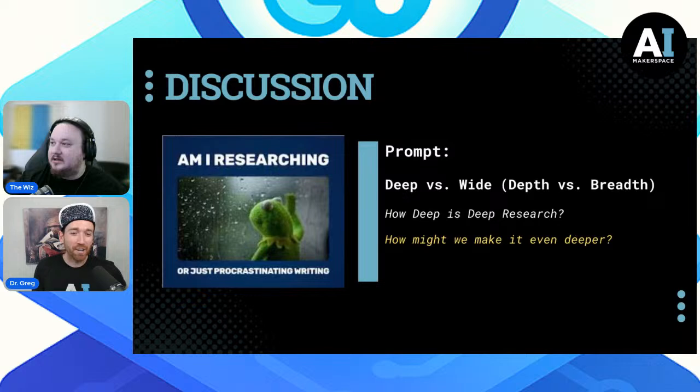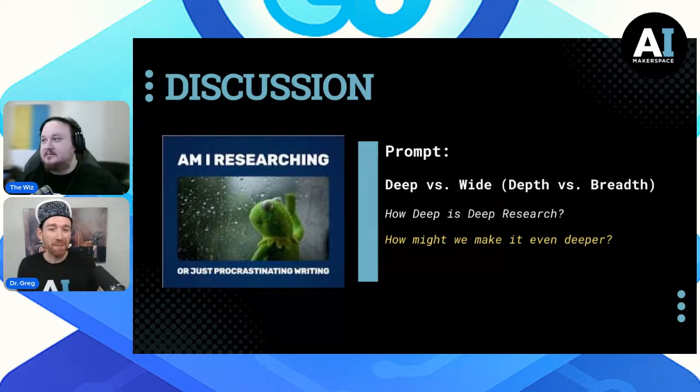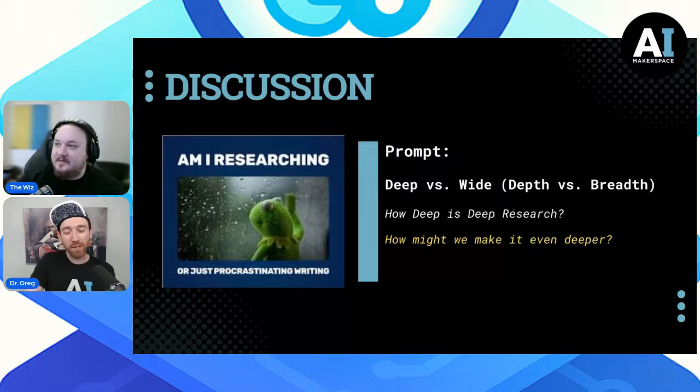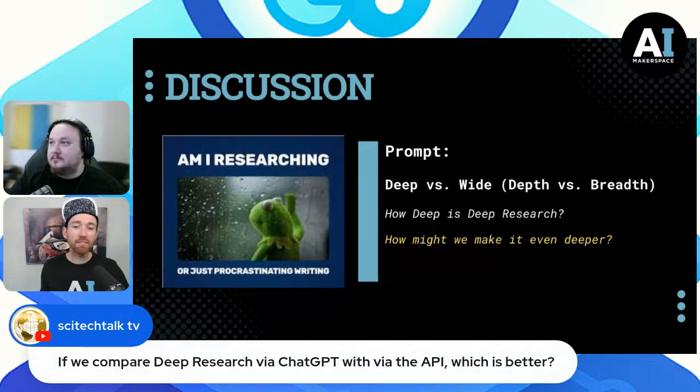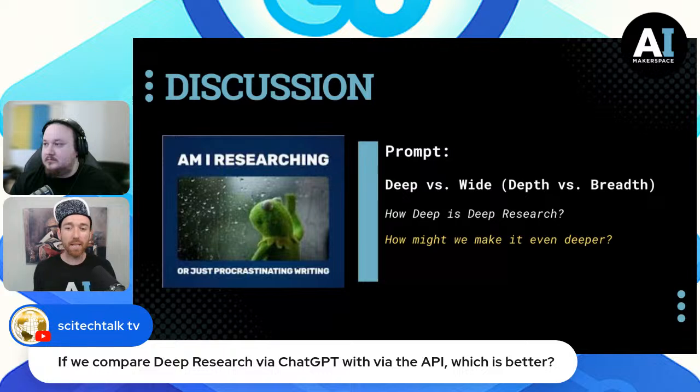Where we are here, that's basically what I took to this question from SciTalk TV. They said there's a main difference between the ChatGPT version and this: it doesn't ask you for clarifying questions. So the developer API assumes your prompt is good on some level. That's right. And it's probably not that good. So here we are again. The tools are crazier, but the techniques are the same as always.